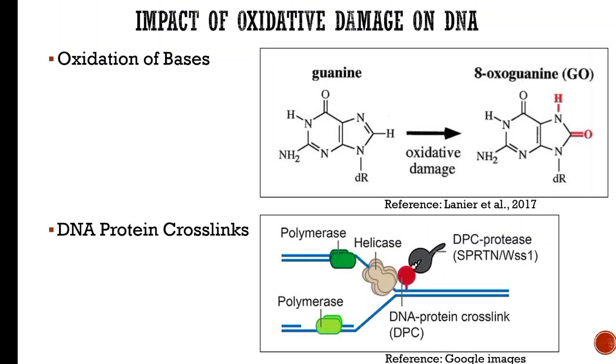Oxidative damage to DNA also result in the formation of DNA protein crosslinks, that is DPC complex. Normally the DNA are associated with various proteins like histone with non-covalent bond, but in the presence of ROS in oxidative stress situation, covalent bond formation between these two take place, resulting in DPC complex formation. And if these complexes are not removed efficiently, then they can hinder important processes like replication and transcription.